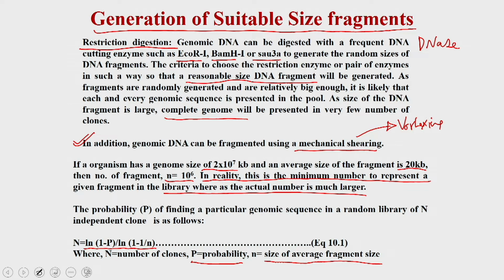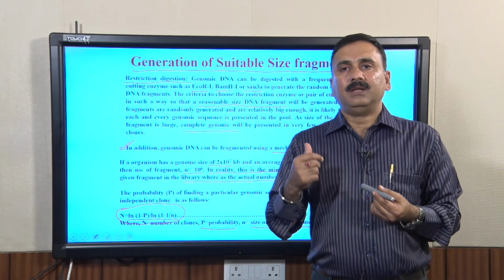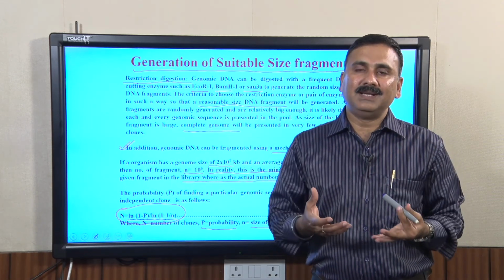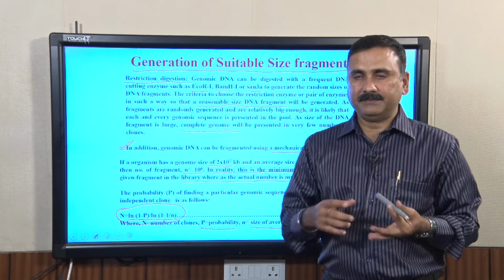You can use this formula to ascertain that you will have the desired probability that your particular gene fragment is represented in that genomic library.